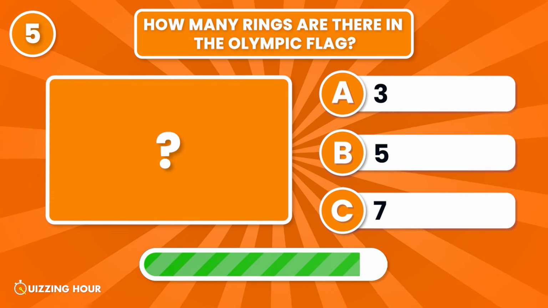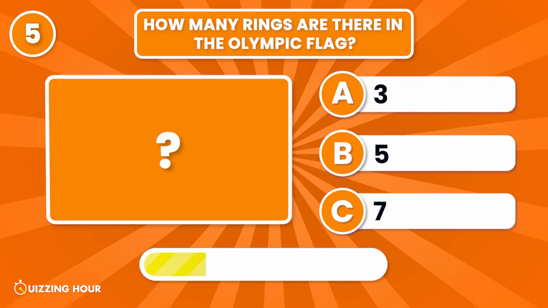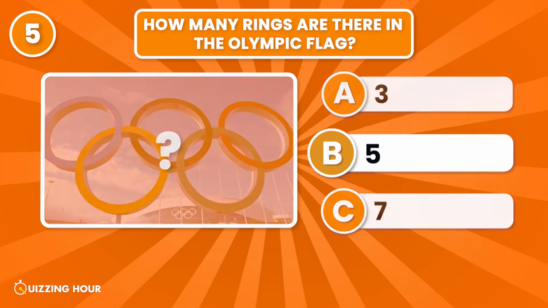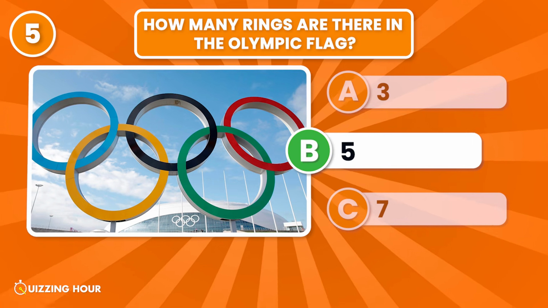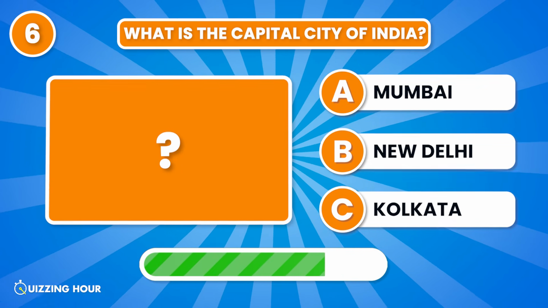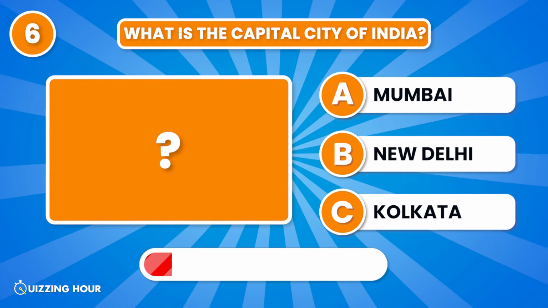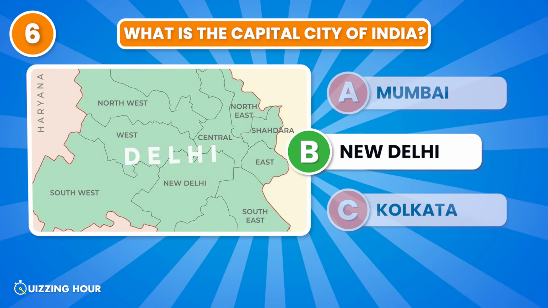How many rings are there in the Olympic flag? 5. What is the capital city of India? New Delhi.